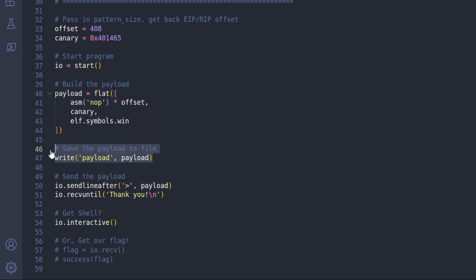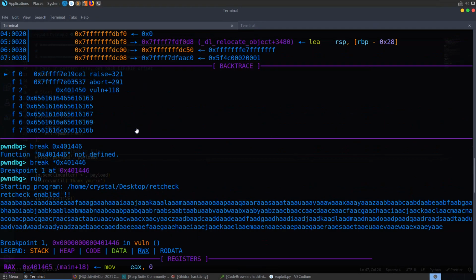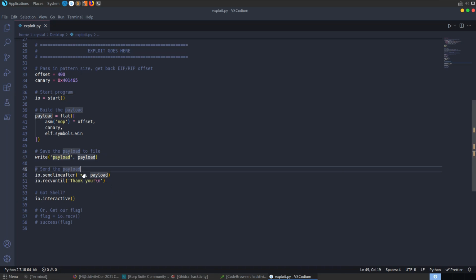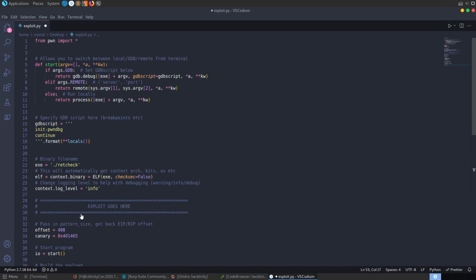I'm going to write the payload to a file just so that we can reuse it if we want to without having to run through this script again. And then for sending the payload, you can see here that the last thing it sends to us is an exclamation mark. So I'm going to say after the exclamation mark, send a payload, and then we'll just jump straight into interactive to see what's happening. And that's about it. Just to mention here, we can change this to debug to get a bit more information about what's going on whenever we run the exploit.